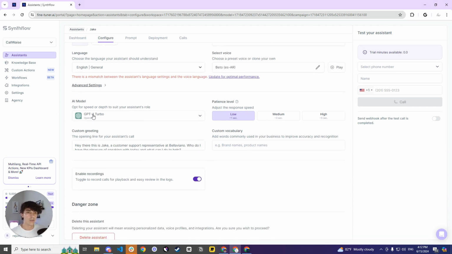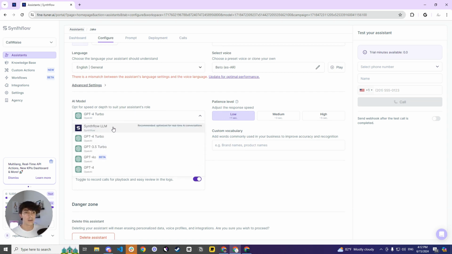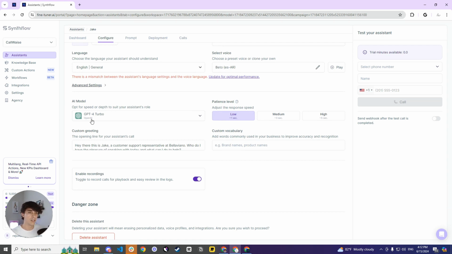Second thing you want to do is go over here to AI model and select GPT-4 Turbo. This is currently their best working model, so definitely use that one. It's the highest and the fastest one. Patience level, leave it at that.